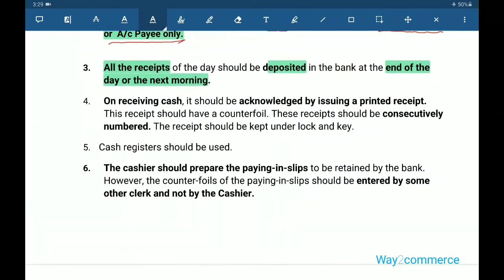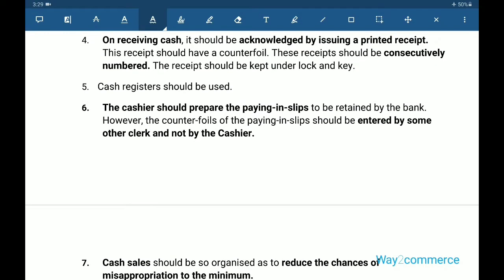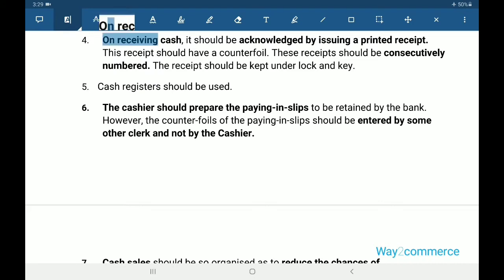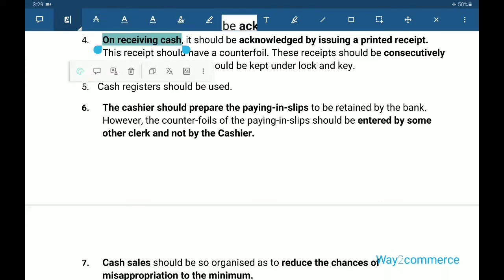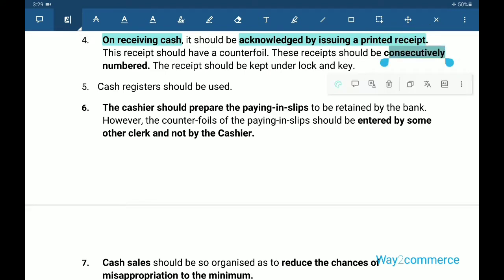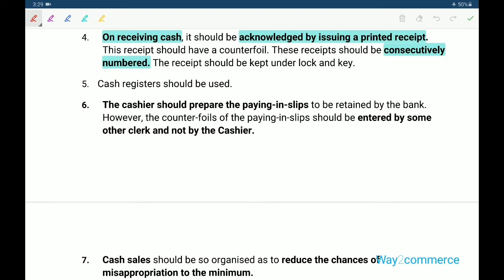Fourth point, on receiving cash, it should be acknowledged by issuing a printed receipt.